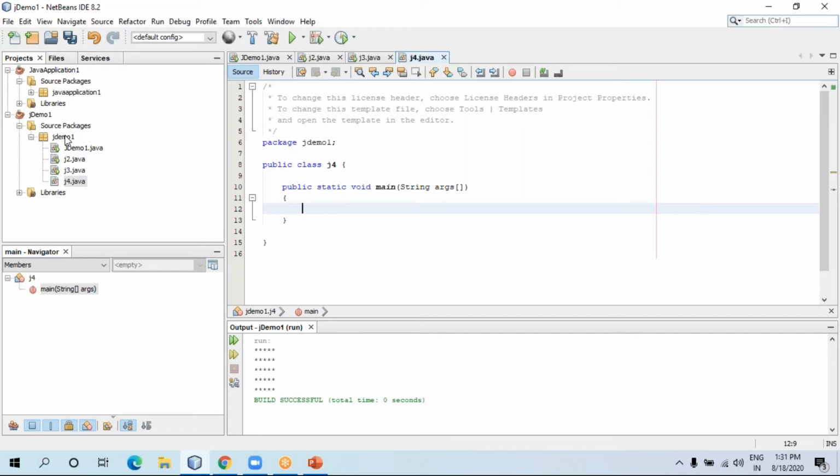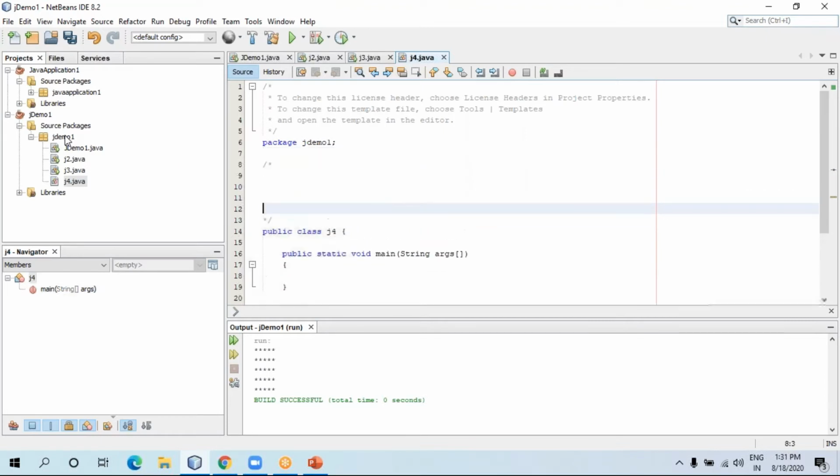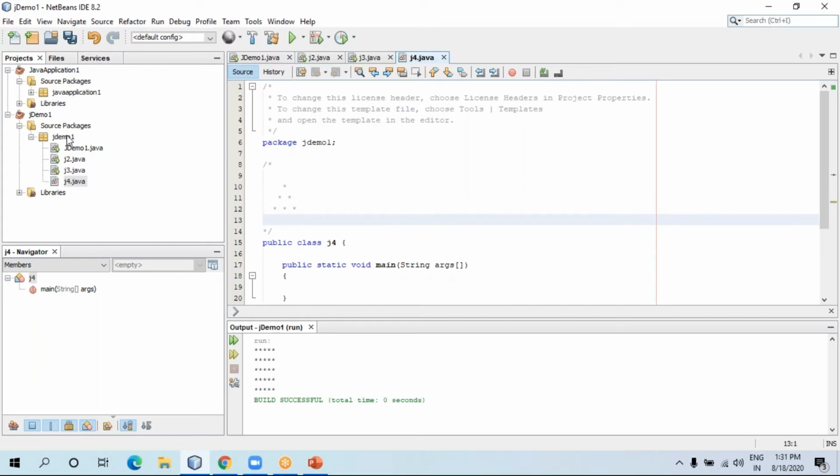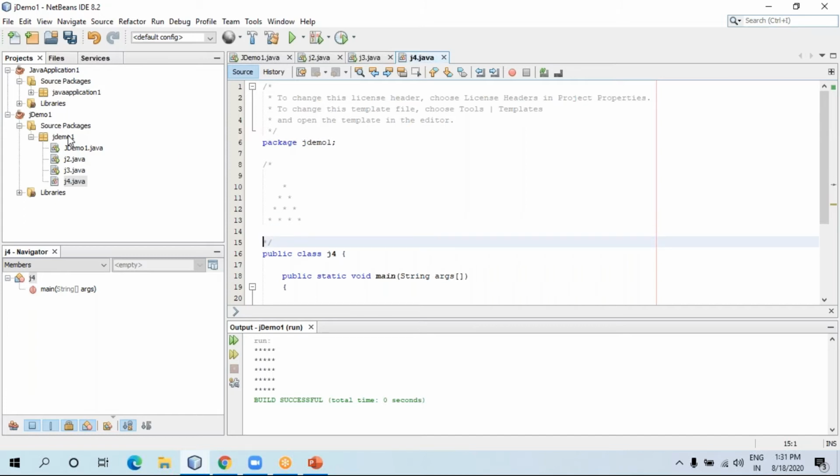Now I want a triangle. Let me write in a comment what I want exactly so we can get an idea. I want 1 star, then 2 stars, then 3, then again 4. It will not display properly here, but kind of this. Let me align it properly. Kind of this, I want this type of star pattern.